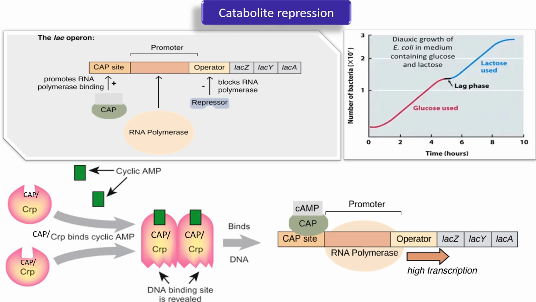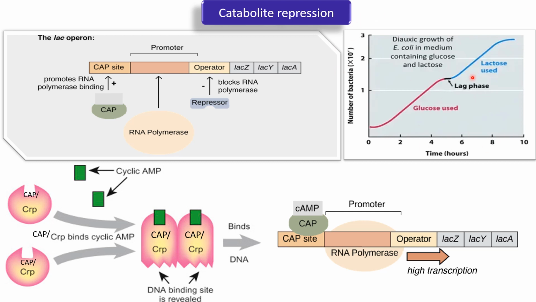Synthesis of lactose metabolizing enzymes gets inhibited. This inhibition in presence of glucose is known as glucose effect, or more precisely we can say catabolic repression. Now Monod observed this phenomenon when he provided both glucose and lactose to the E. coli culture. He observed that bacteria utilize glucose first and repress the lactose metabolism meanwhile. And once the glucose has been utilized, it will start using lactose, which results in such type of diauxic growth.